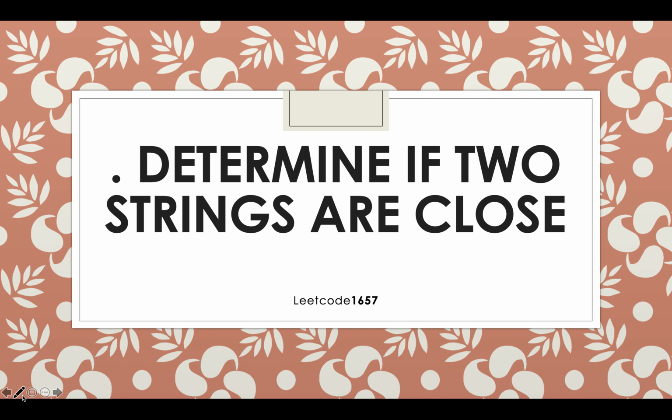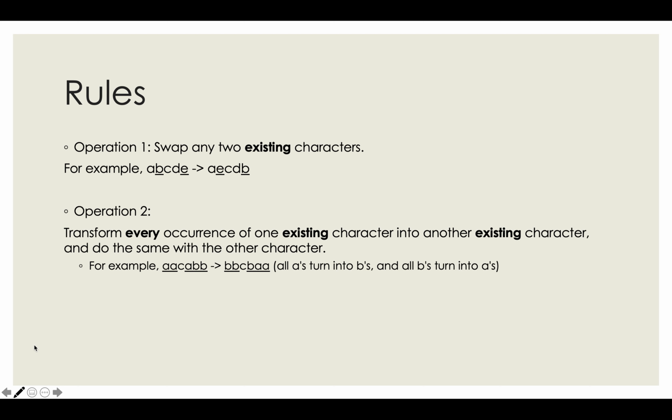If you have not done these questions in the past, it's very difficult that you will come up with the solution in the interviews, because the thought process is not whether the transformation is possible. The thought process is you need to find those conditions when the transformation is not possible. So it's the negation approach that we will follow rather than the regular approach of actually transforming one string into the other. The rules specified in the question give us some hint, so let's acquire that hint and devise the algorithm by the negation approach. Let's find those conditions when it is not possible to transform one string to another.